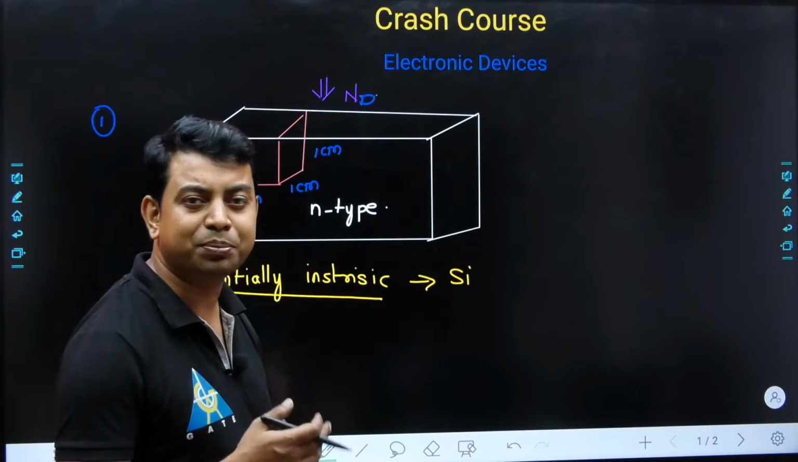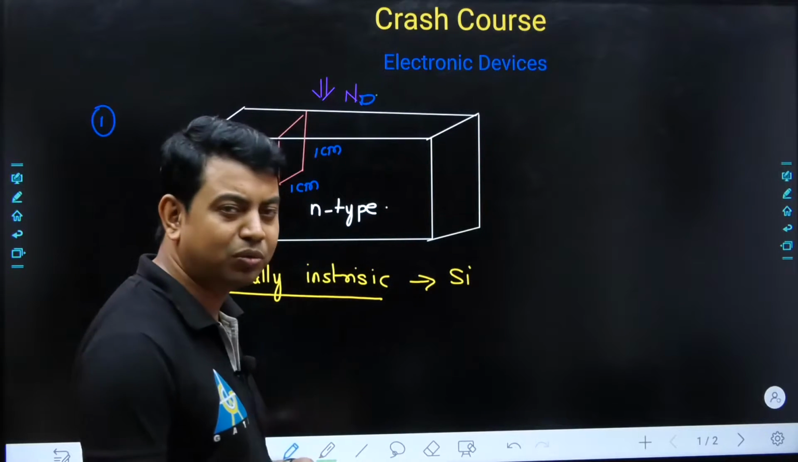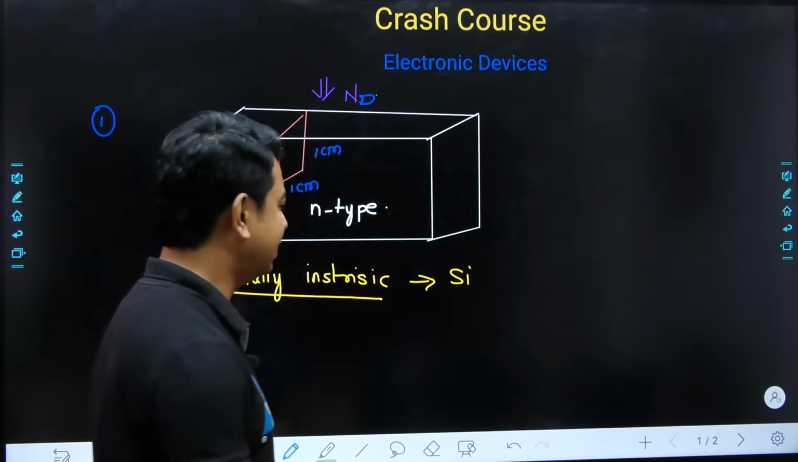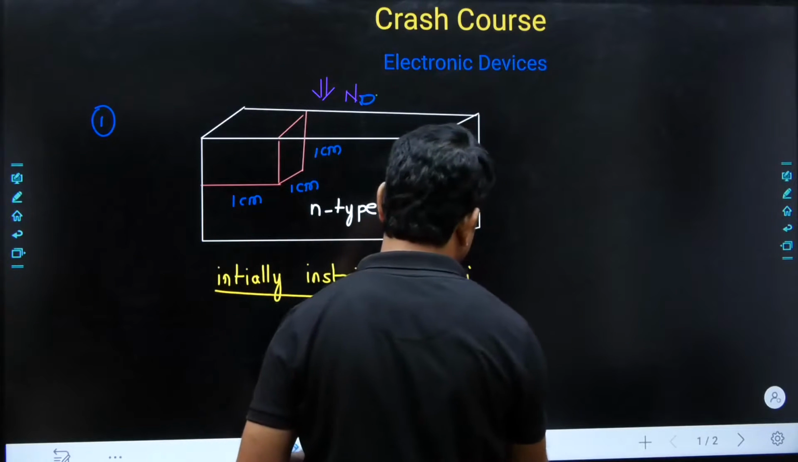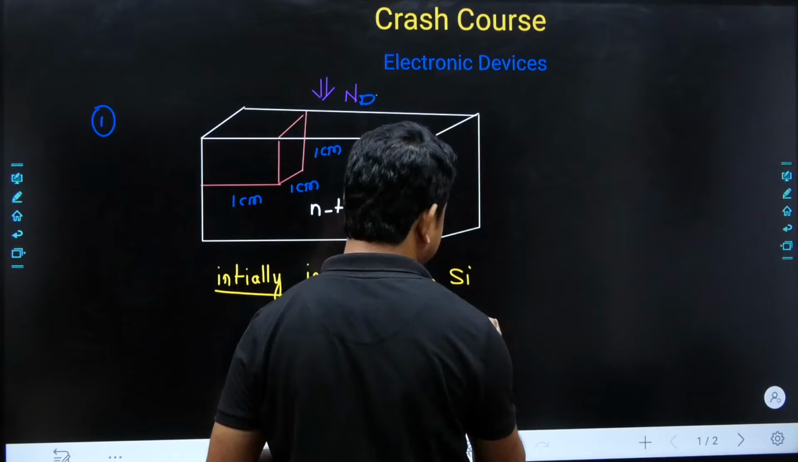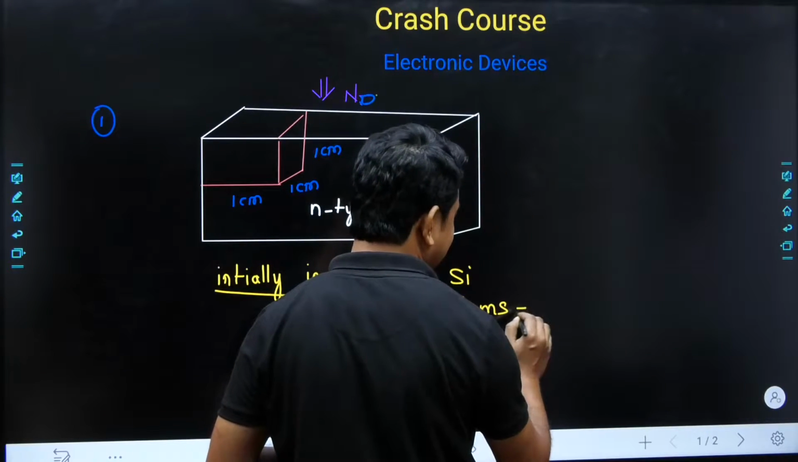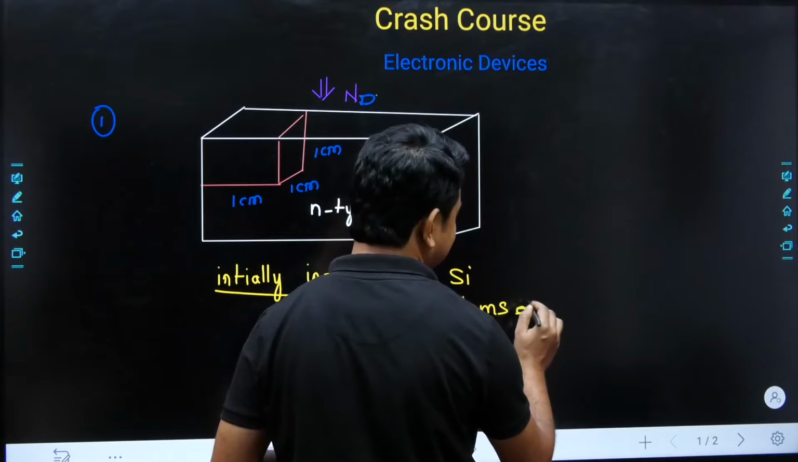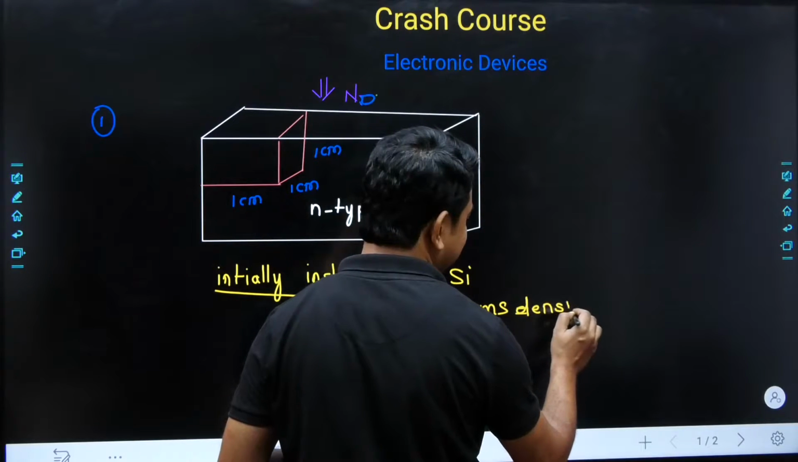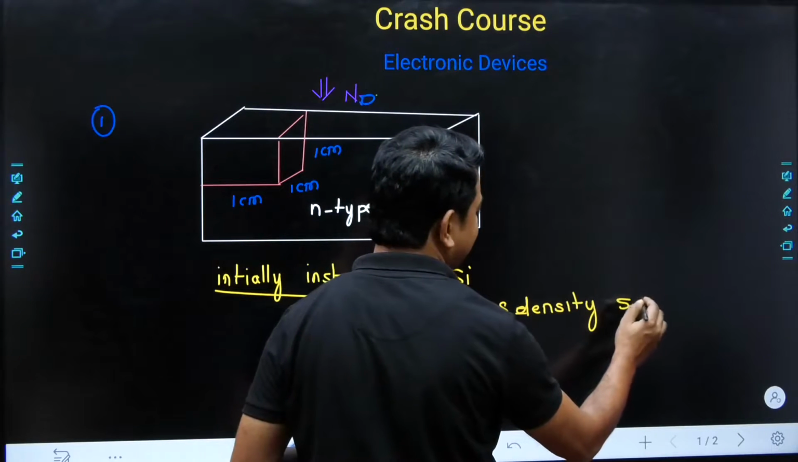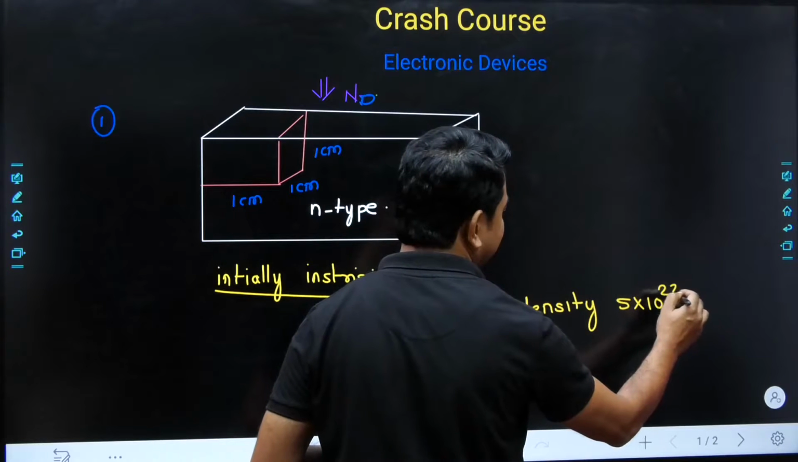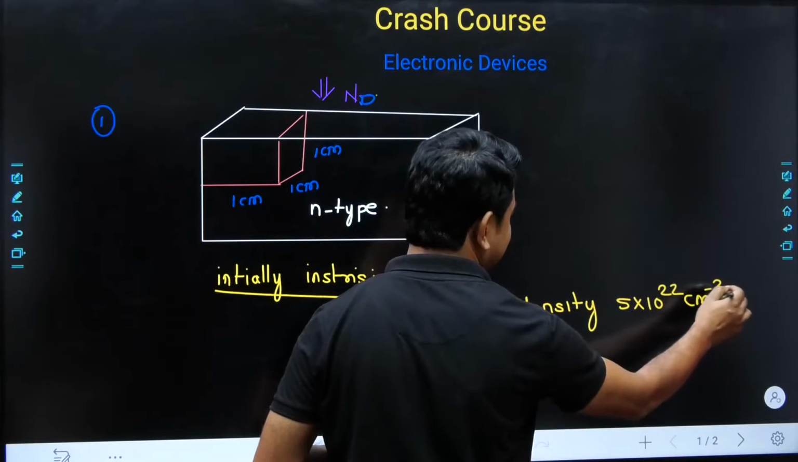So how many atoms are present per unit volume? In this small volume, how many atoms are present? And for those atoms, I know that you can write the atom concentration. Just because I am doing the analysis, I write atoms density or atoms concentration. Atoms density can be written as 5 into 10 to the power 22 per centimeter cube. This is the density of atoms.